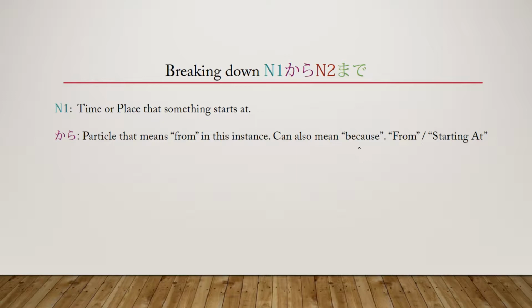Usually to tell the difference, if it's the because kind of kara, usually it's going to be at the end of a sentence. However, if it's in between, kind of in the middle of the sentence, it's most likely going to mean from.